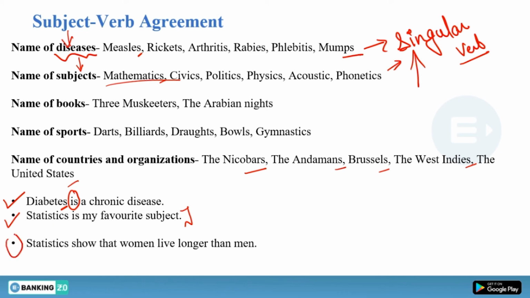Like this sentence: statistics. So this is data, all right? This is data, not your subject. So when you use statistics as data, not as a subject, you will use a plural verb. So statistics show, not shows, that women live longer than men. So this is talking about data. That is how you will use a plural verb with it.